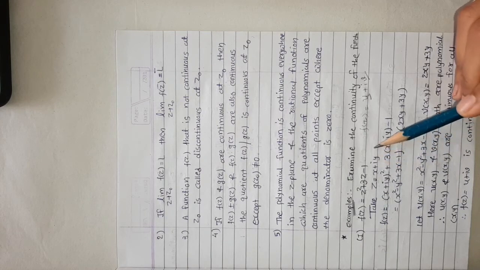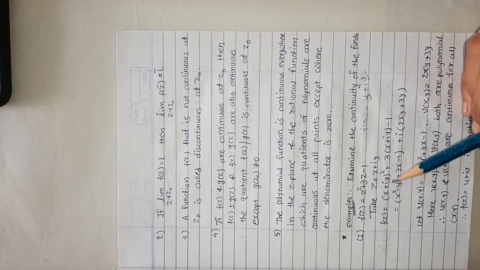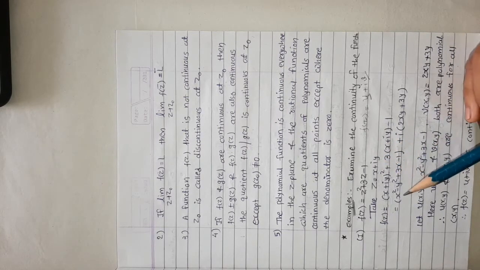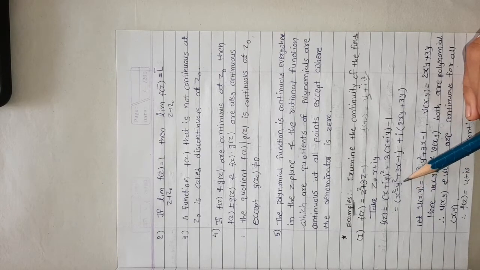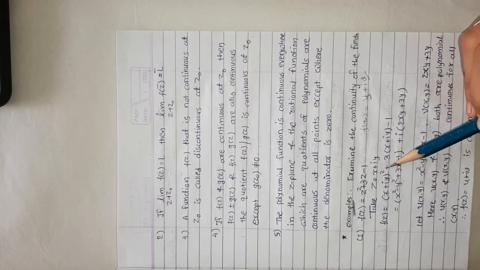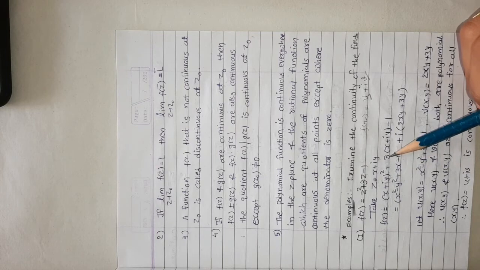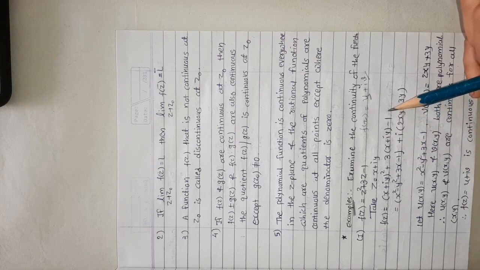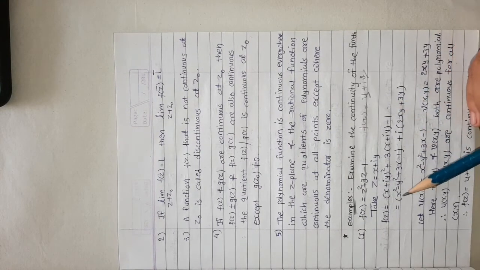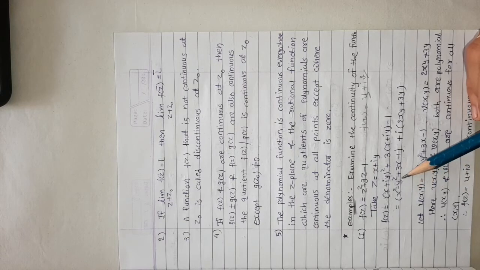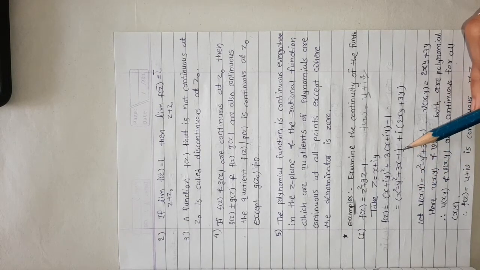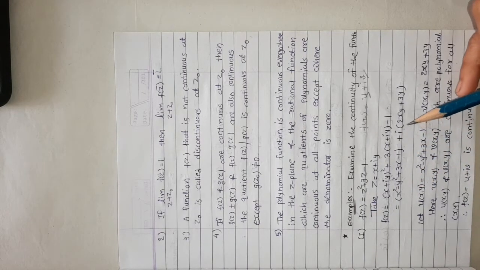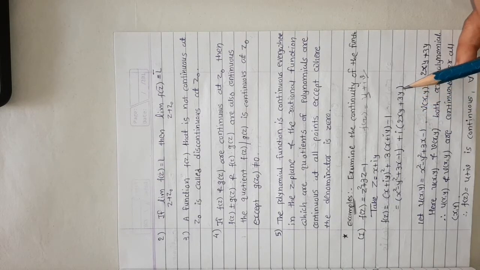But i square equals minus 1, so we have minus y square. So x square minus y square plus 3x plus 3iy minus 1. In all the terms, the real part is x square minus y square plus 3x minus 1, and the imaginary part is 2xy plus 3y.